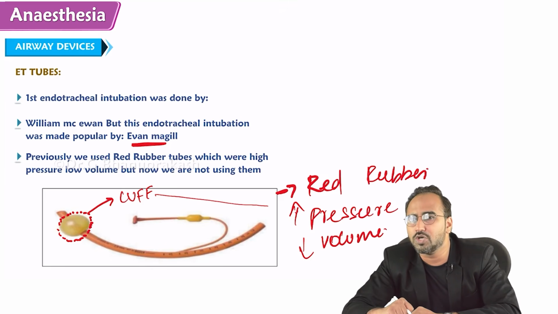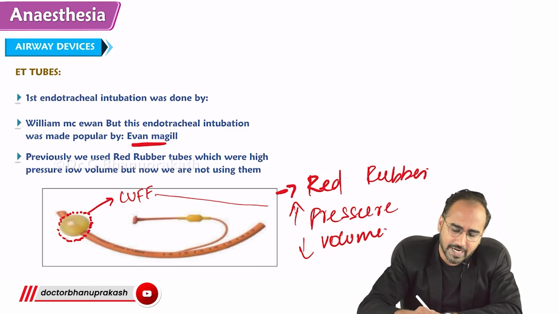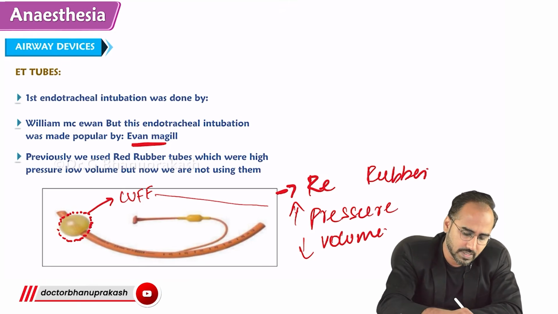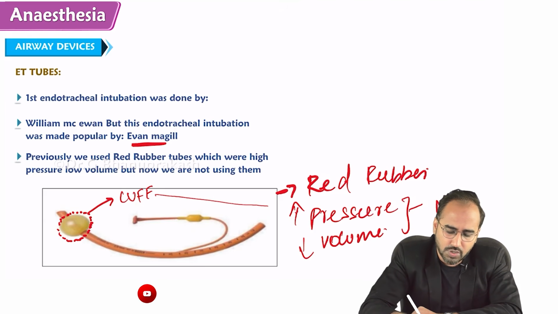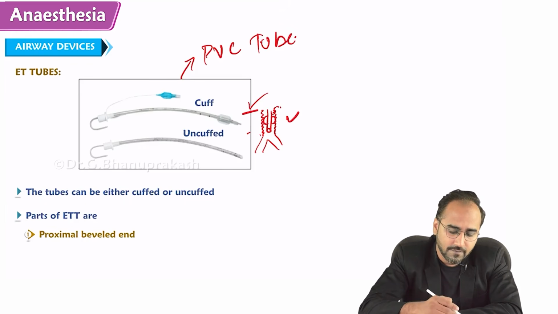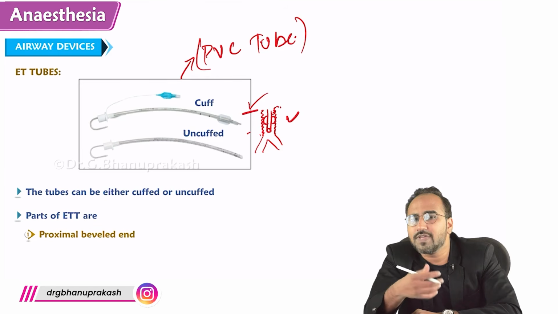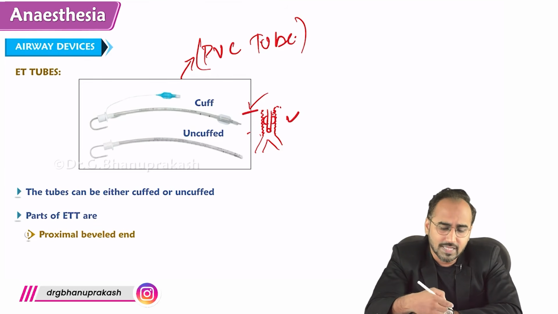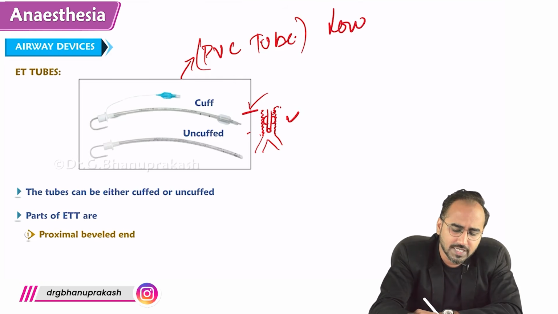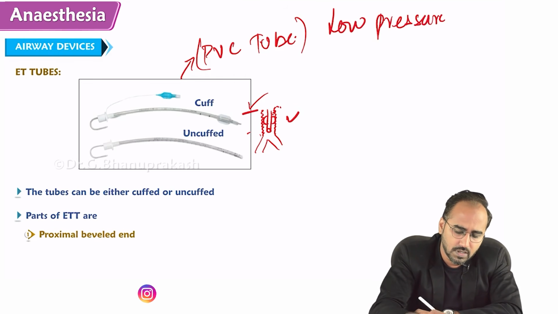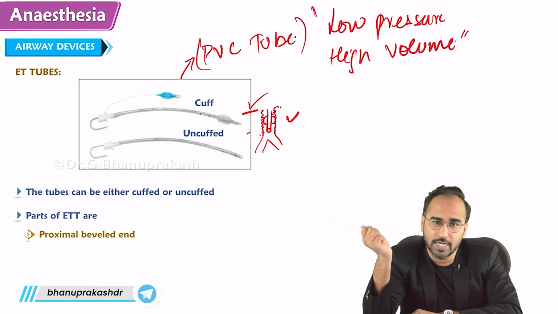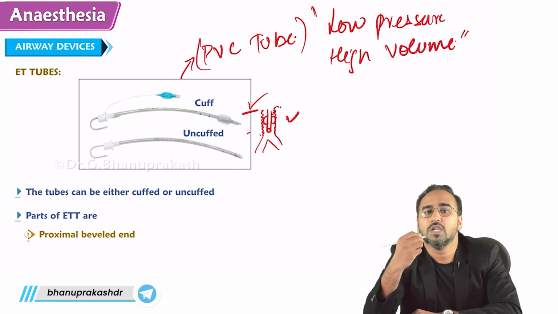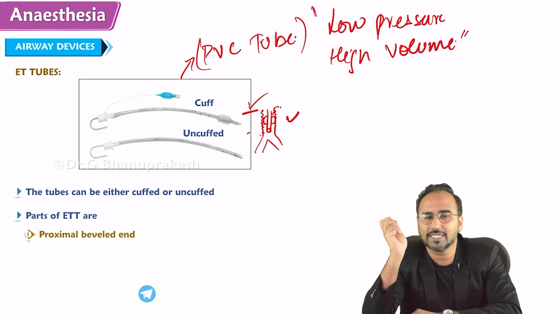Hence, are we using these tubes? No, we are not using red rubber tubes, which are high pressure, low volume. Instead of that, we are using PVC tubes. Nowadays, the cuff of the PVC tube is low pressure even at a high volume. Red rubber were high pressure, low volume, whereas PVC tubes are low pressure, high volume.